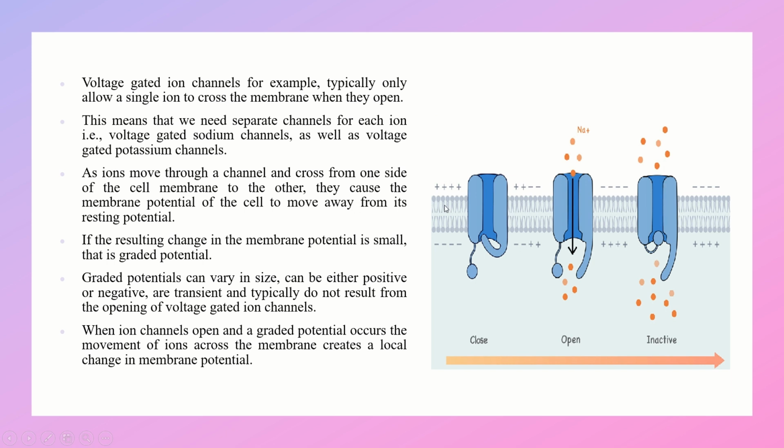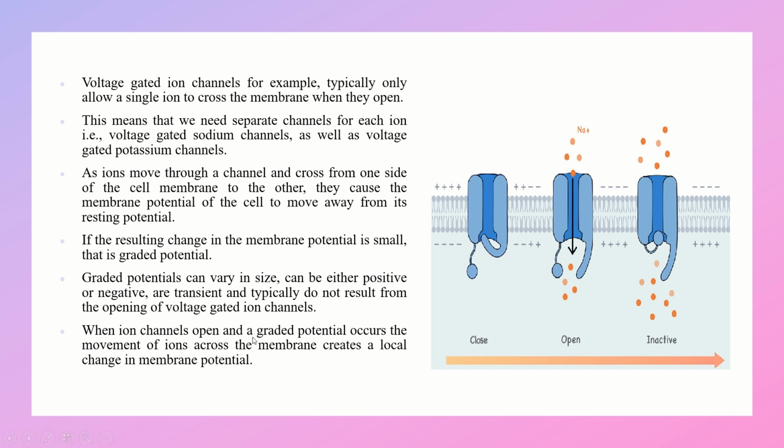As ions move through a channel and cross from one side of the cell membrane to the other, they cause the membrane potential of the cell to move away from its resting potential. This is obvious. And if the resulting change in the membrane potential is small, that is called graded potential. Graded potentials can vary in size, can be either positive or negative, and are transient, and typically do not result from the opening of voltage gated ion channels.